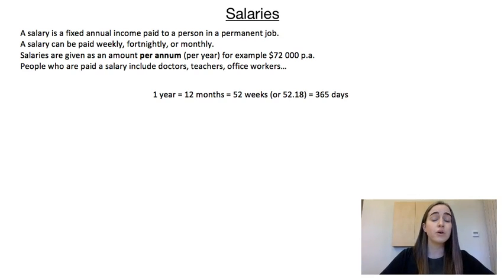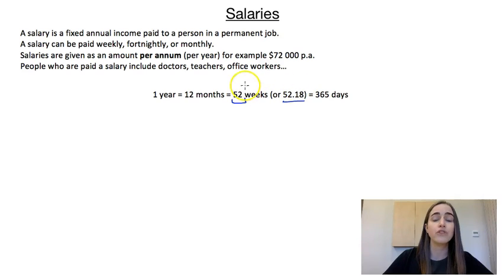Now, when we're solving problems that involve salaries, there's just something that we need to be a little bit careful of. So we know that 1 year is 12 months. And often when we're talking about a year, we say that it's 52 weeks, but it's not exactly 52 weeks. So when we're solving problems that involve wages and we're talking about the number of weeks, we're going to use the 52 weeks in a year. But when we're talking about salaries, we want to be more precise. We want to be more accurate. So we're going to use 52.18 instead.